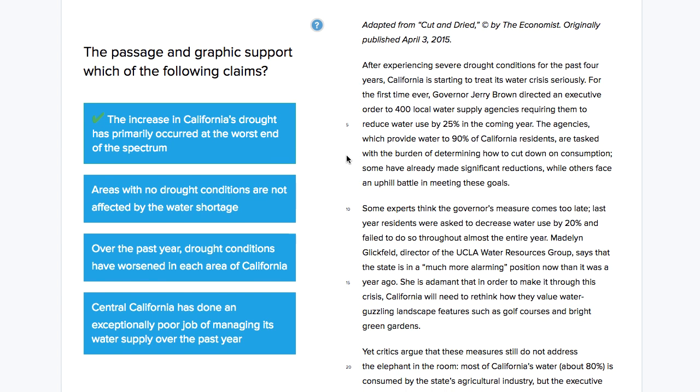So that's what it means when it says that it might be true. It may be that they're not affected at all, but we can't find evidence for it. We can't support it. So we have to choose the only thing that has support.